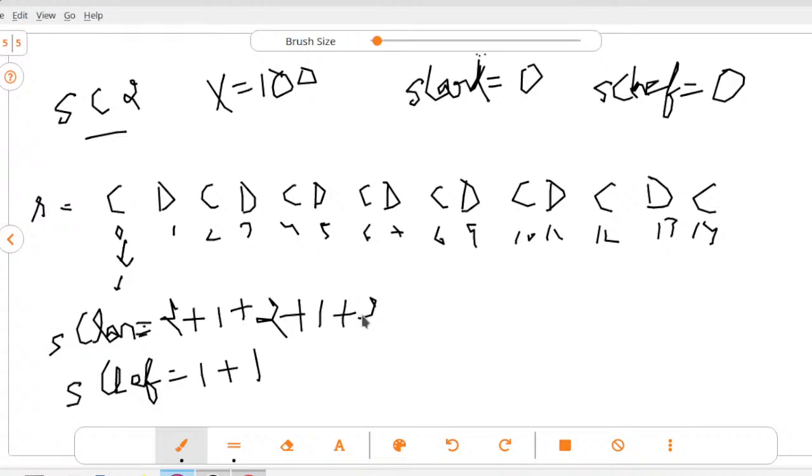So till now we know that the score of Carl is 21 while the score of Chef is 7. Okay, so we have calculated their score. Now we know what we have to do with this string. We have to calculate their score, and we have seen how we can calculate that. So now we will go further to understand what we have to do in this question.